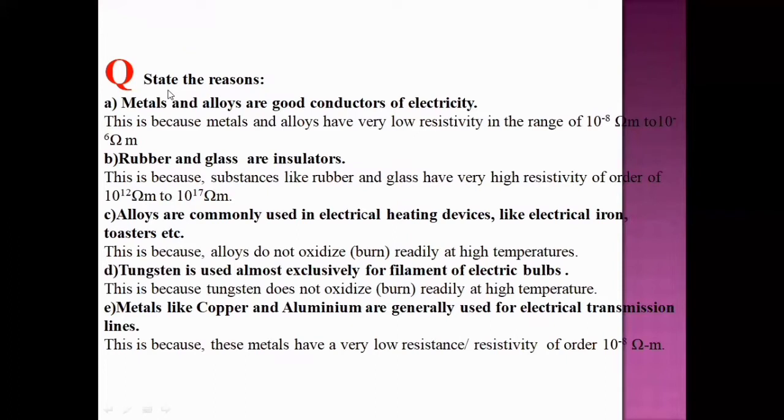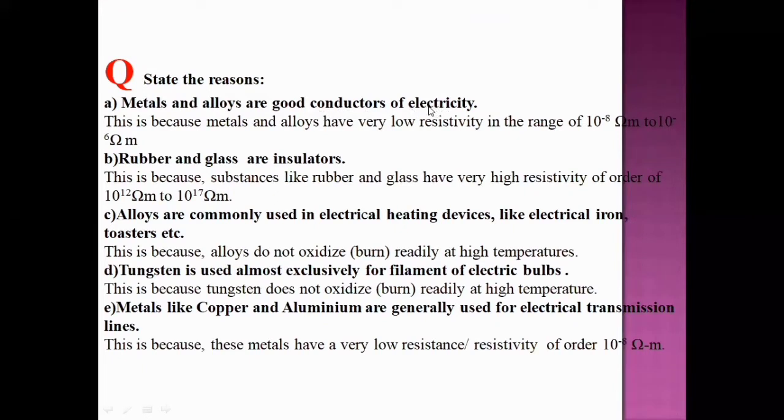Now let us try to give out the reasons. For example, let us take the first one. Metals and alloys are good conductors of electricity.